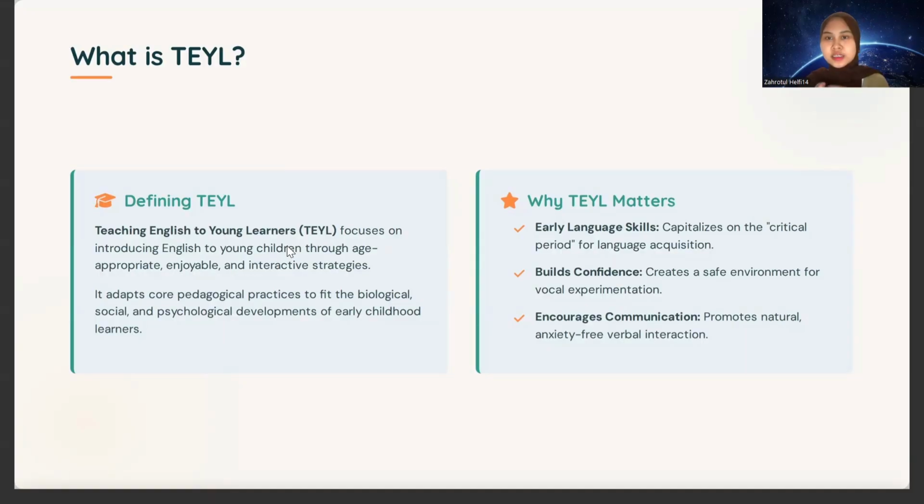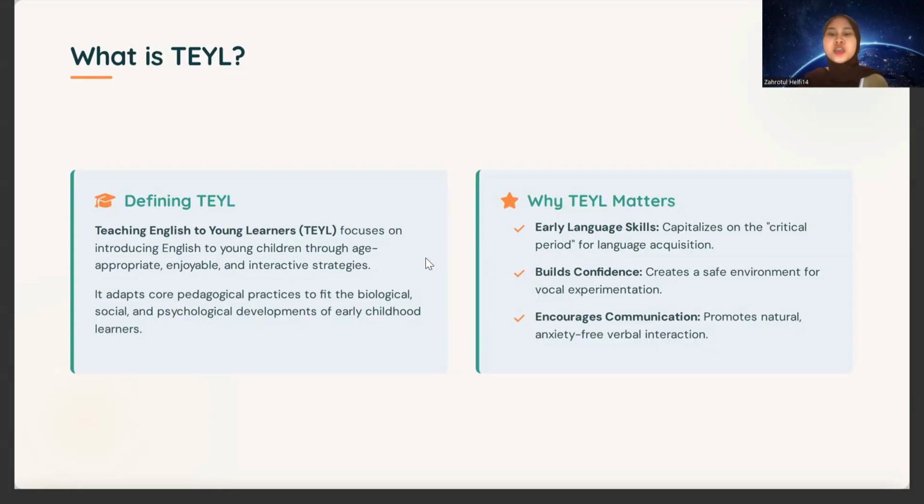So TEYL, based on my own understanding, is how to teach young learners based on the principles of TEYL. So how to manage the class, how to manage the students, whether it is a large class or a small class, and when young learners run away while we teach. So teaching English to young learners has strategies for struggles like that.